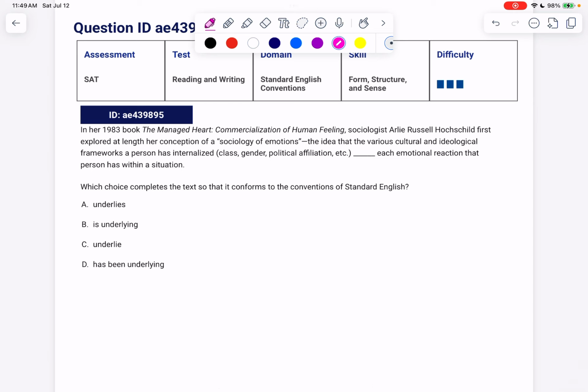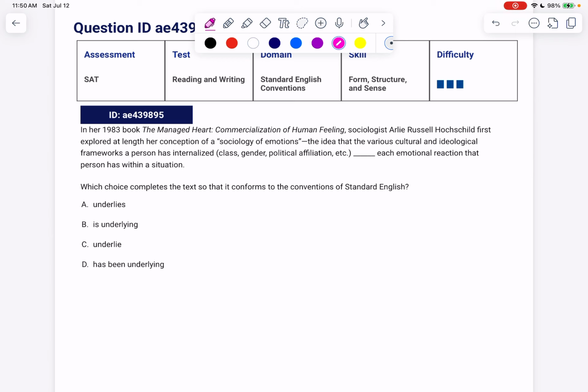In her 1983 book, The Managed Heart, Commercialization of Human Feelings, sociologist Arlie Russell Hochschild, no points for pronunciation, first explored at length her conception of a sociology of emotions, the idea that the various cultural and ideological frameworks a person has internalized, class, gender, political affiliation, etc., blank each emotional reaction that person has with a situation.